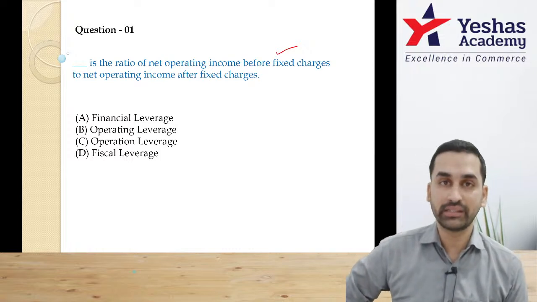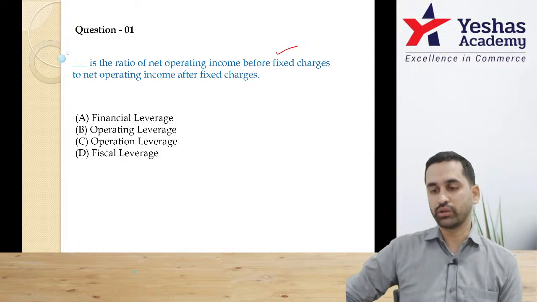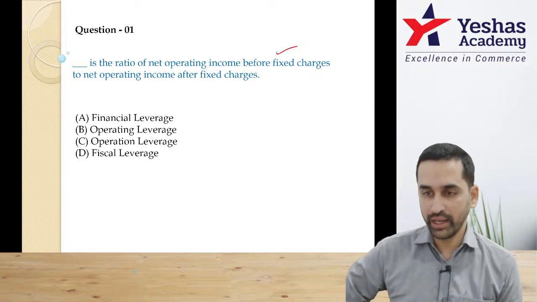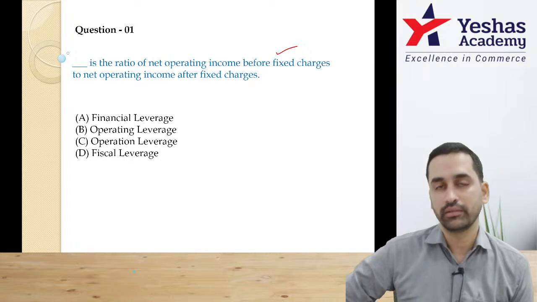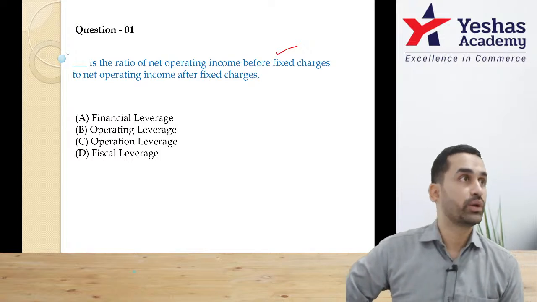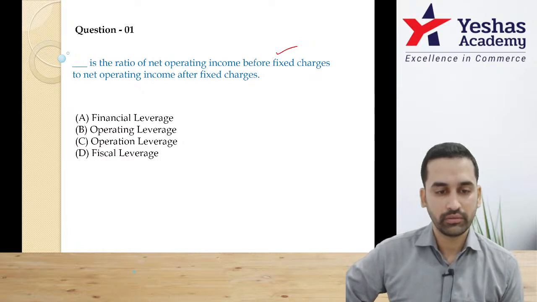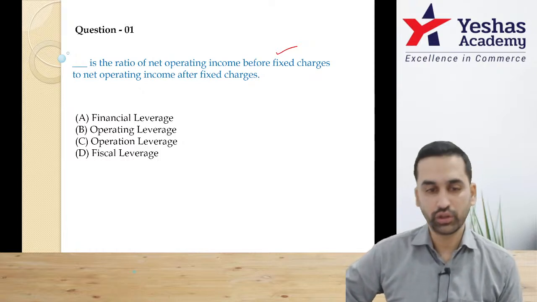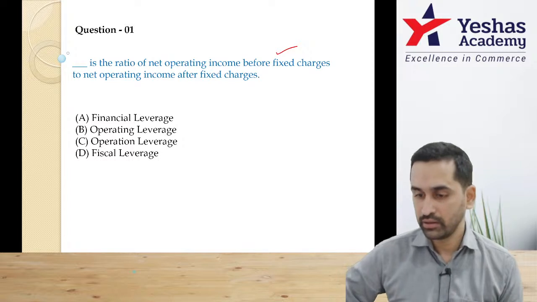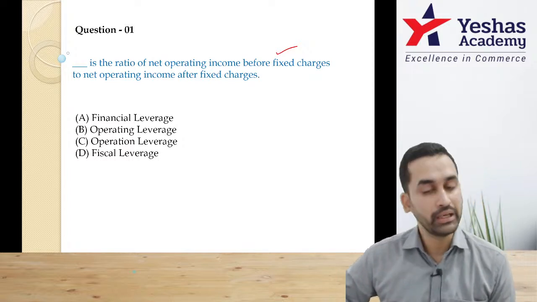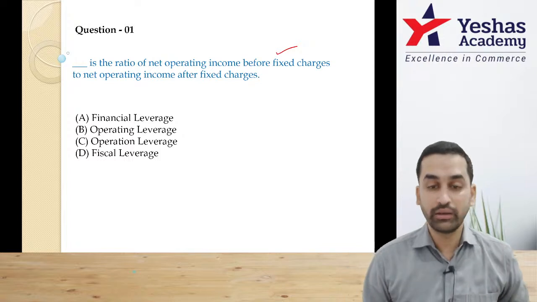This term itself is wrong. Option D also, term itself is wrong. Either we have DFL or DOL. Who can send the answer? Question number 1. Please, when you reply in chat box, do not just send option A, B, C, D. Send question number after that the correct option according to you. If you think answer is B, then send it in the chat box as 1B.